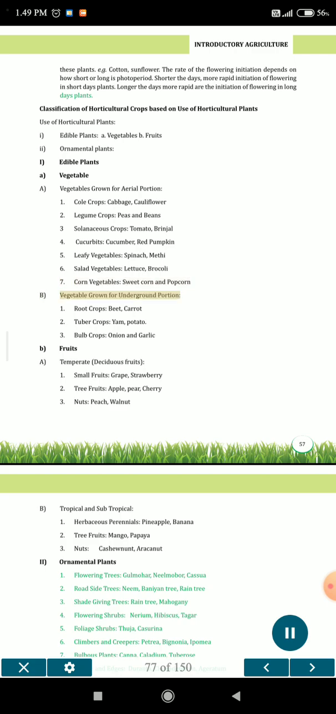B. Vegetables grown for underground portion. 1. Root crops: beet, carrot. 2. Tuber crops: yam, potato. 3. Bulb crops: onion and garlic. B. Fruits. A. Temperate, deciduous fruits. 1. Small fruits: grape, strawberry. 2. Tree fruits: apple, pear, cherry. 3. Nuts: peach, walnut.